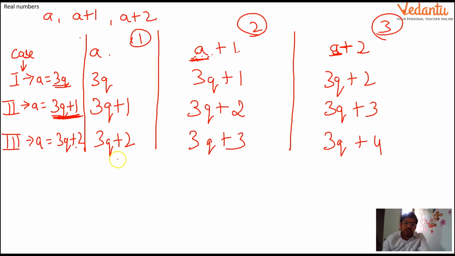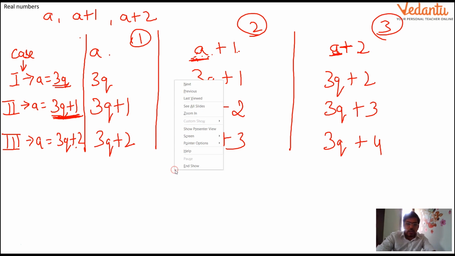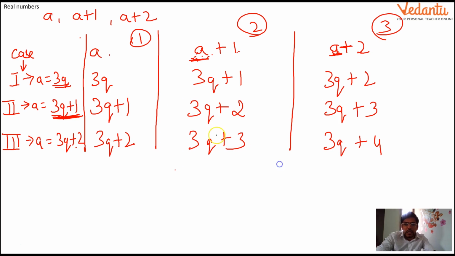So out of these 3 cases, I guess only this is the first case. Let me change the color. I'll just show you, it will be more visible. In the first case, this is divisible. Out of all these 3 cases, only this is divisible by 3.